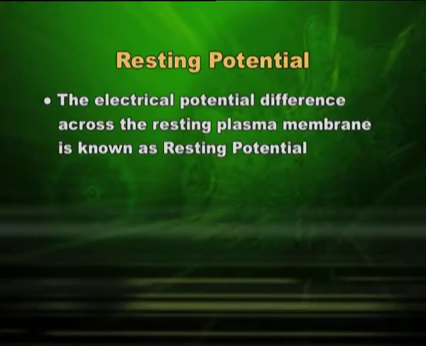Now, I explain you that because cell is resting, a resting potential is created by all this situation which we have understood so far. So, what is resting potential? The electrical potential difference across the resting plasma membrane is resting potential. I repeat, the electrical potential difference across the resting plasma membrane is resting potential.